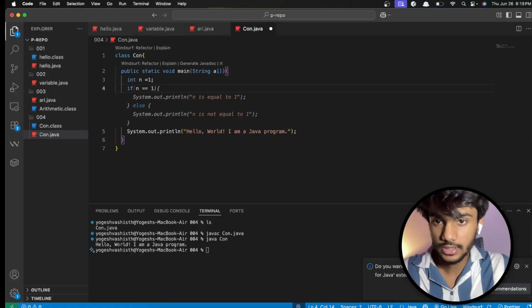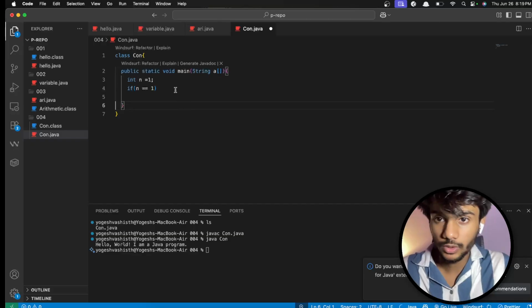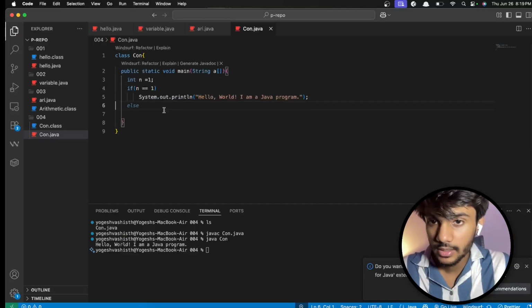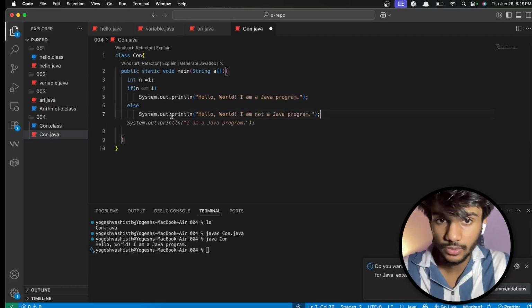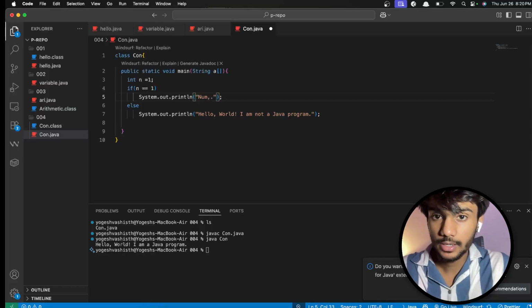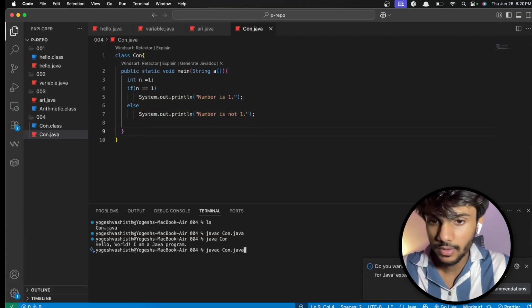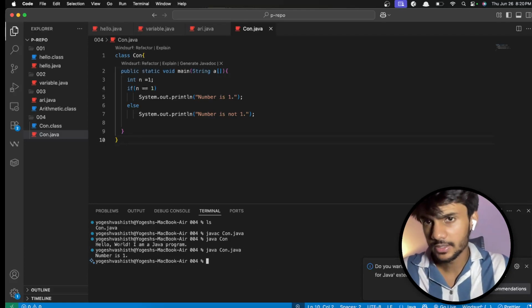Let's not do this like this, then I have to turn off the auto suggestion. This is really irritating. Then do this, else do this. So I'll print number is 1, otherwise number is not 1. Perfect. We can take the shortcut. Before that, let me save. So it says number is 1.